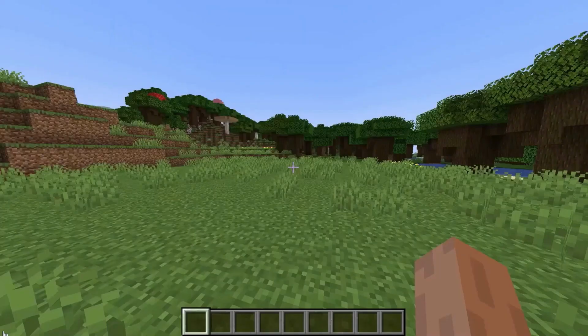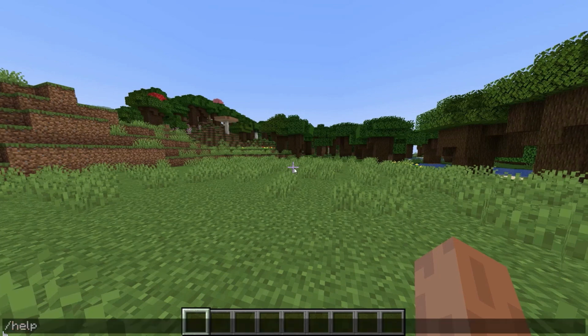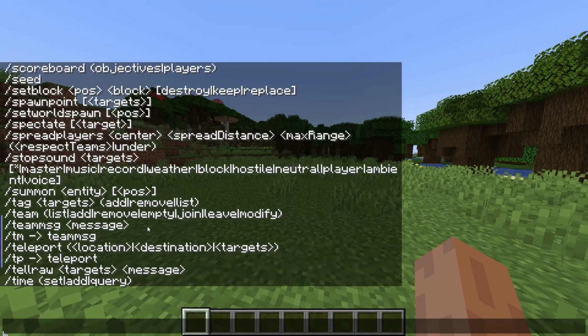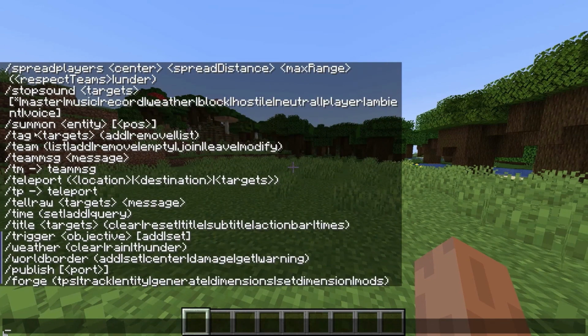Let's use Minecraft, the game, as an example. If you've played Minecraft, you might be familiar with the text commands you can make during gameplay to manipulate the world around you. The challenge is that there are a lot of commands. I'll run /help to see all the possible commands. Here you can see there are dozens of different commands that you would need to memorize. And this is in addition to the more than 1,000 different materials and lots of different entities.